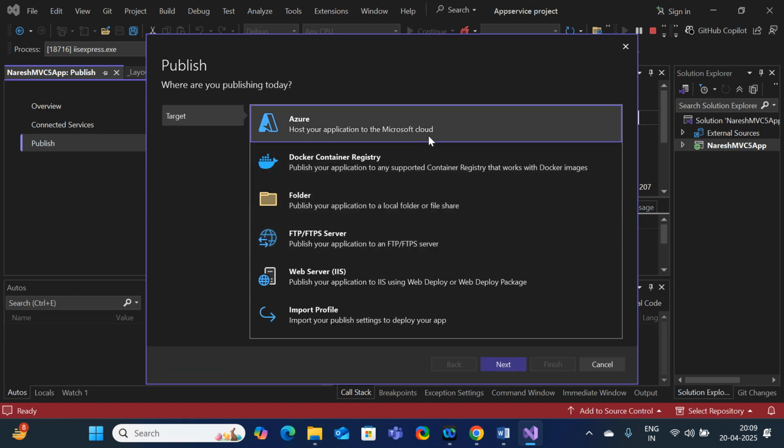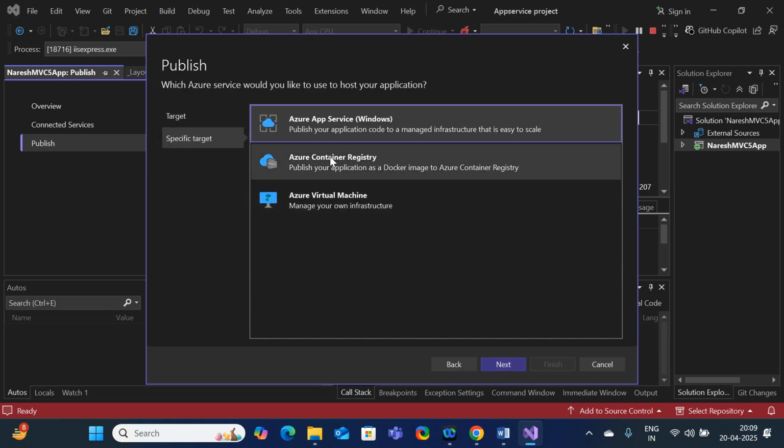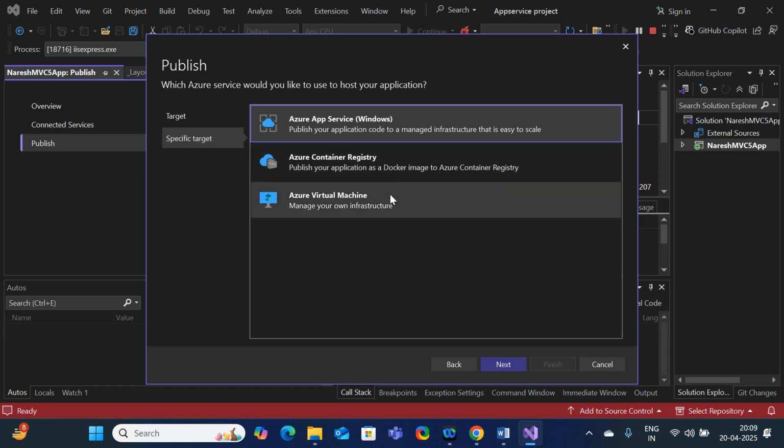Here, what do you need to select? Where are we going to host? In Azure. Click on Azure. Next. And here in Azure, where do you want to host Azure App Service? Here we have multiple options. Based on the requirement, you are going to choose that particular option.